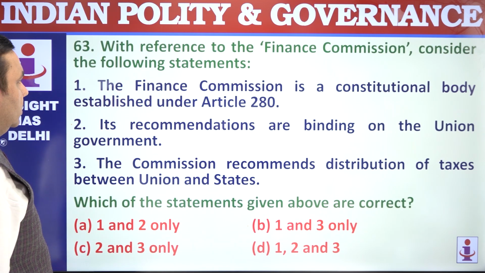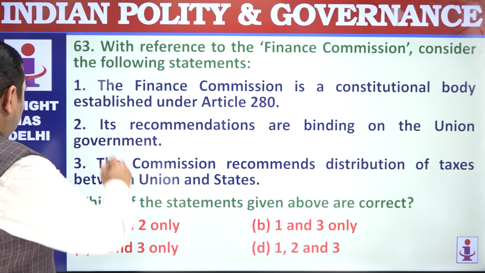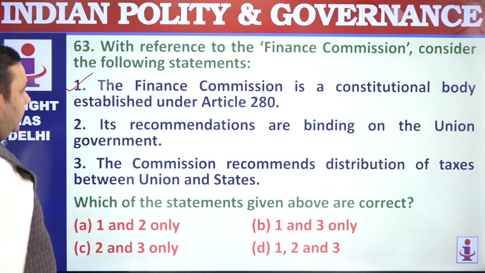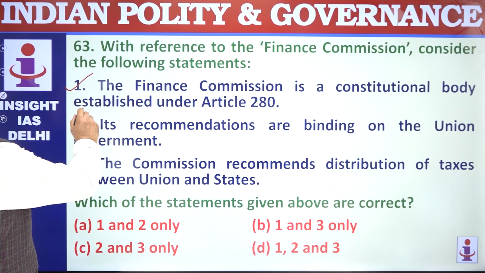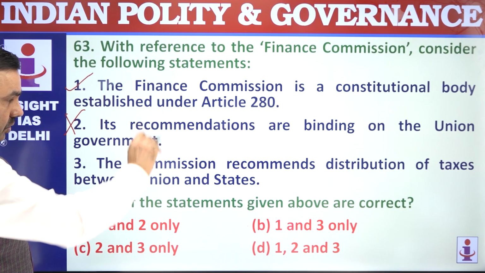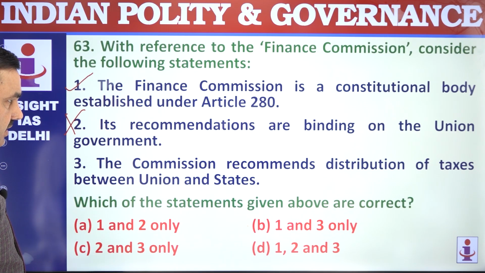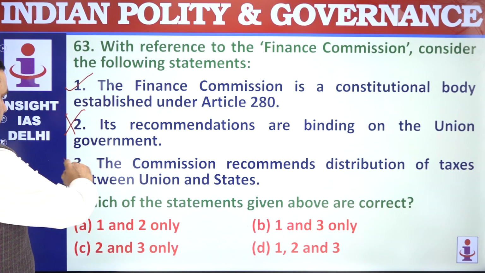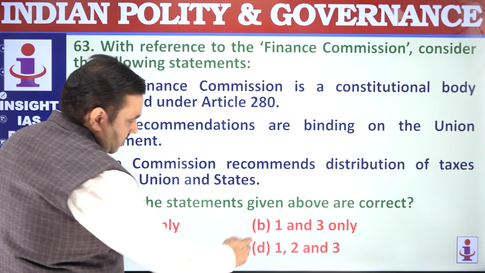Finance Commission is constituted under Article 280, that's perfectly correct. Its recommendations are not binding on the government. That's wrong. The Commission recommends distribution of taxes between central and state. That's correct. 1 and 3 are correct here.